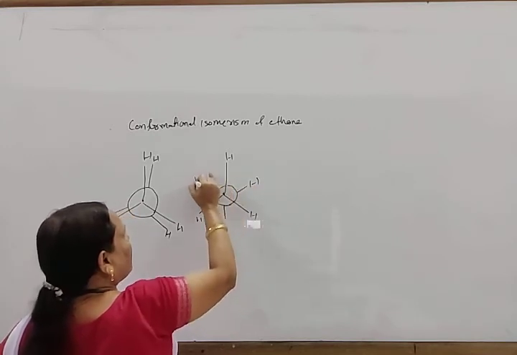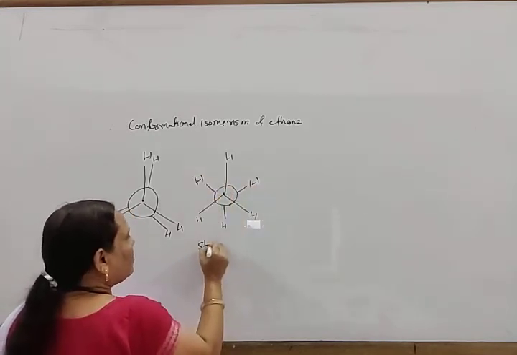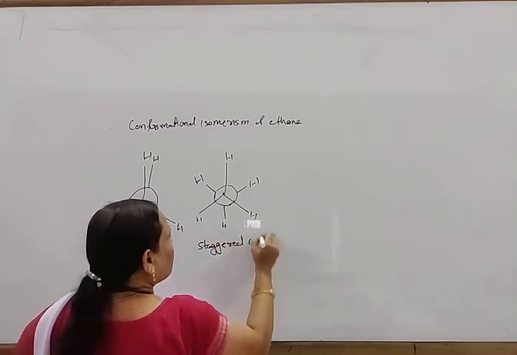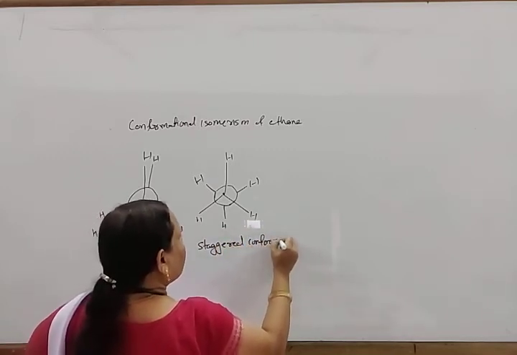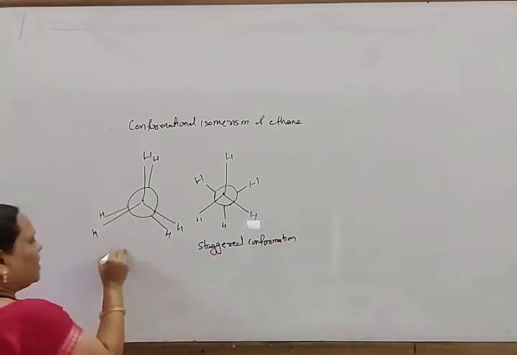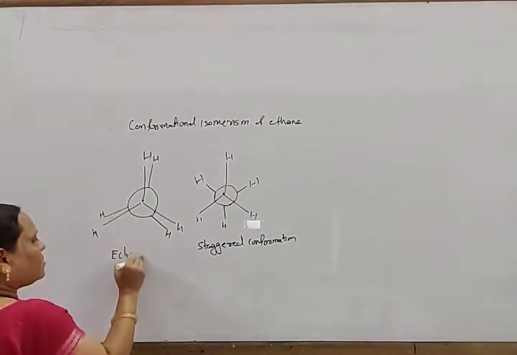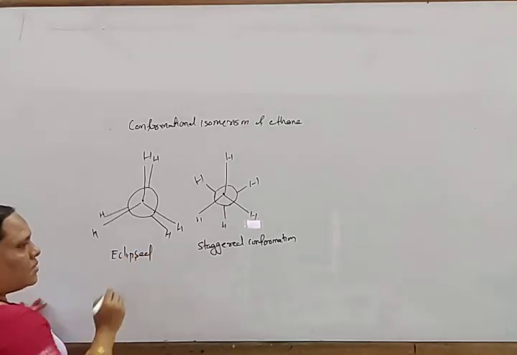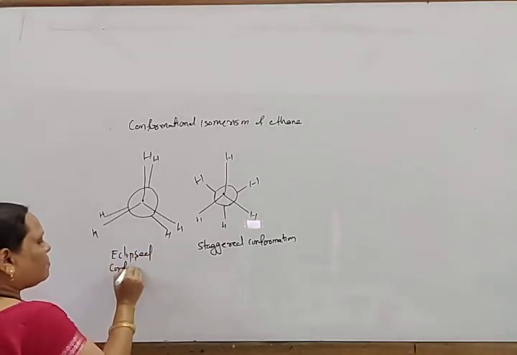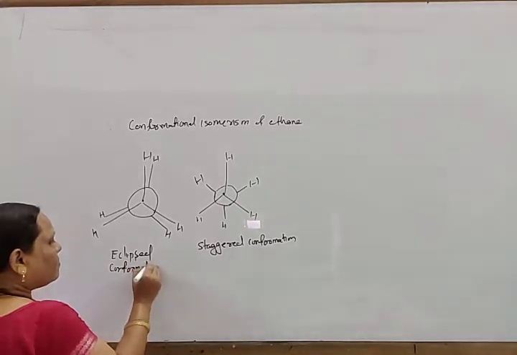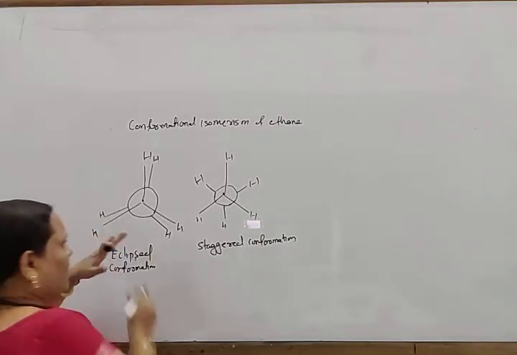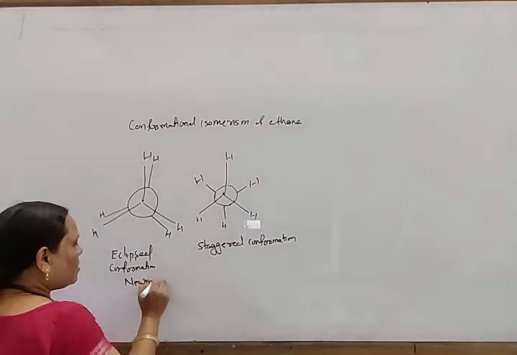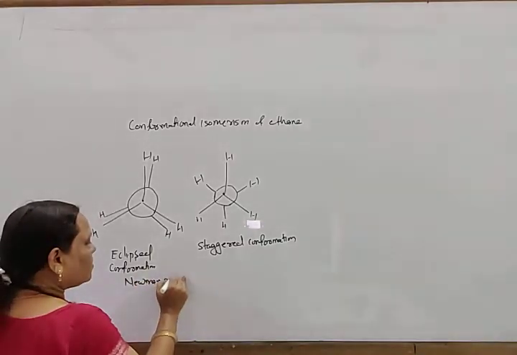This is known as staggered conformation. And this is eclipsed conformation. This type of projection formula is known as the Newman projection formula.